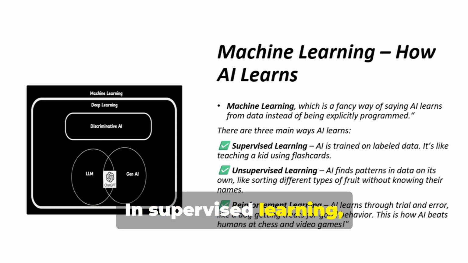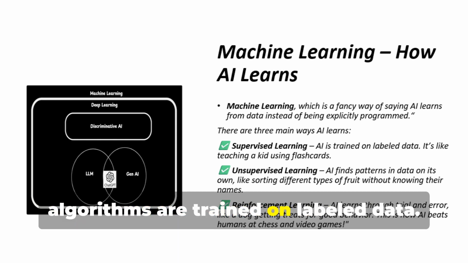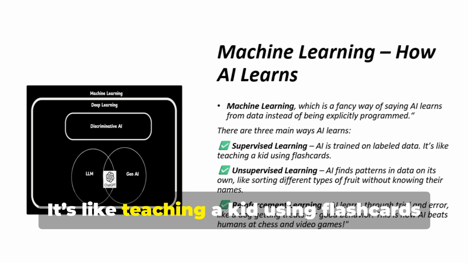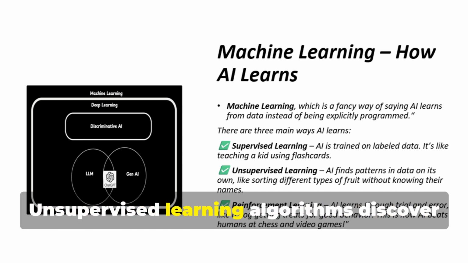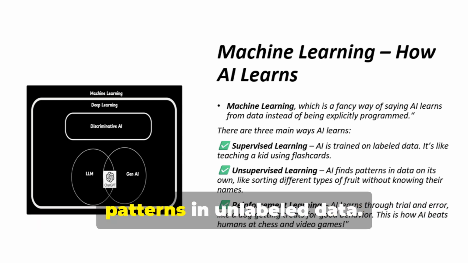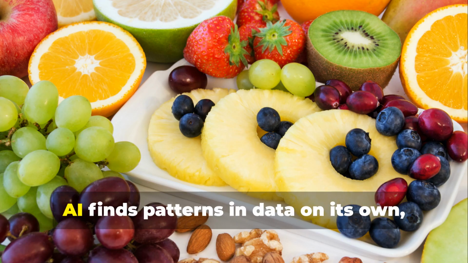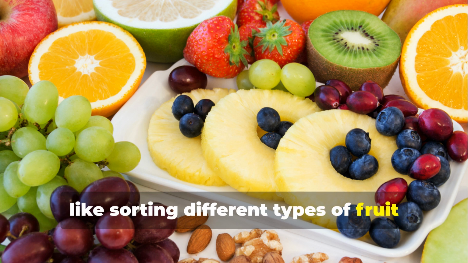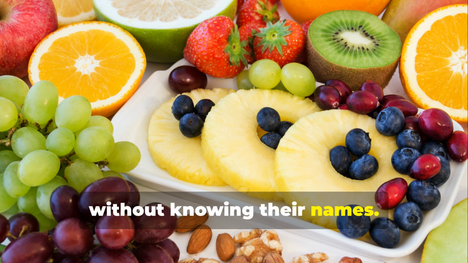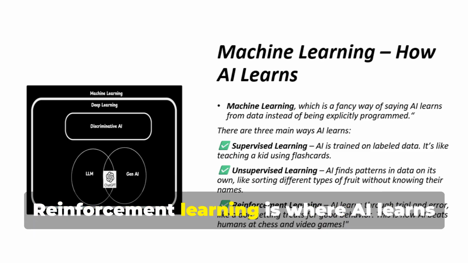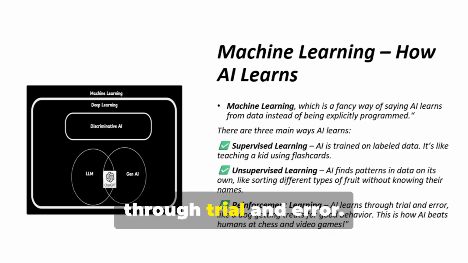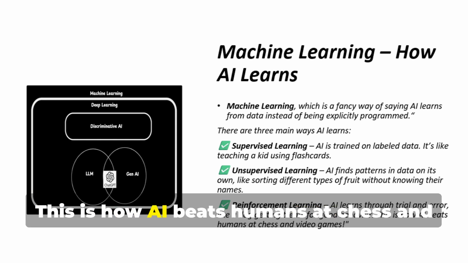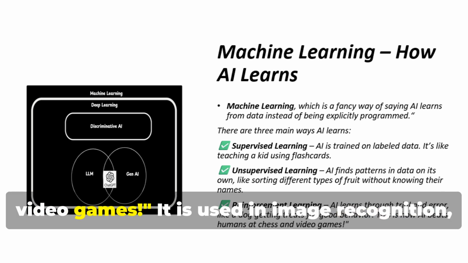In supervised learning, algorithms are trained on labeled data. It's like teaching a kid using flashcards. Unsupervised learning algorithms discover patterns in unlabeled data. AI finds patterns in data on its own, like sorting different types of fruit without knowing their names. Reinforcement learning is where AI learns through trial and error. This is how AI beats humans at chess and video games.